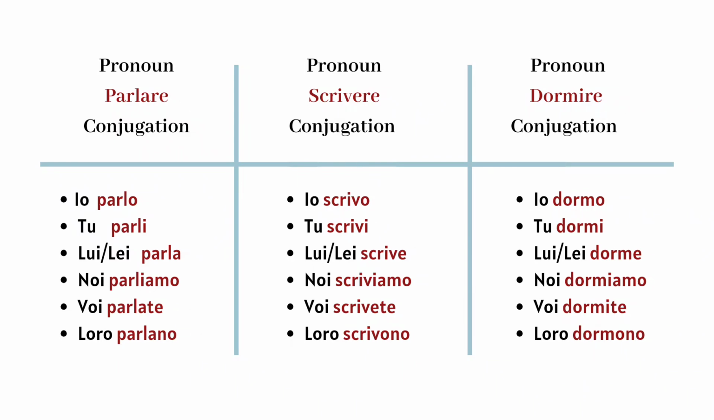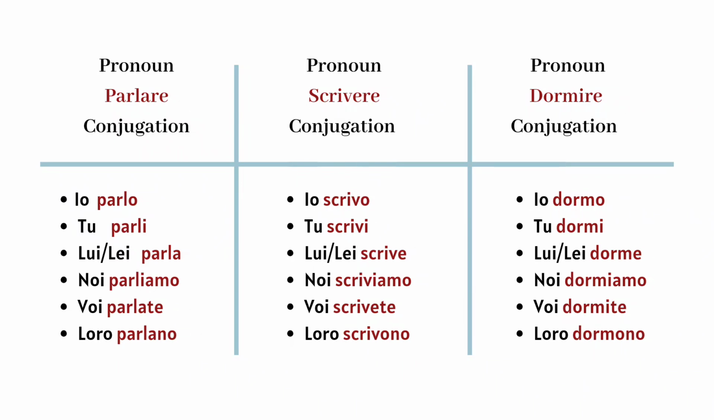Now, let's look at a regular ere verb like scrivere, to write. Pronoun, scrivere conjugation. Io scrivo, I write. Tu scrivi, you write. Lui, lei scrive, he, she writes. Noi scriviamo, we write. Voi scrivete, you write. Loro scrivono, they write.